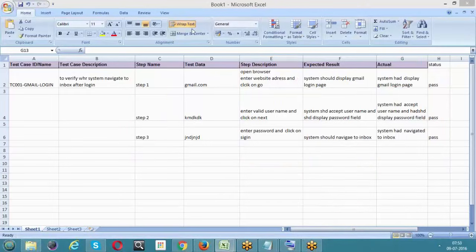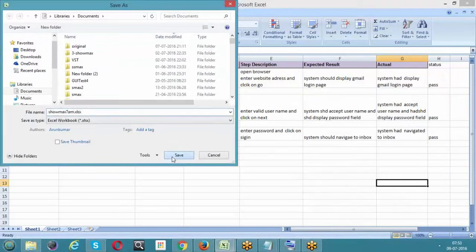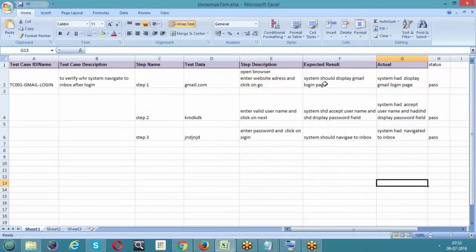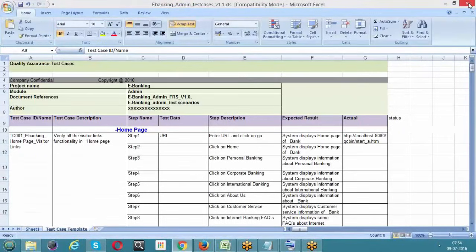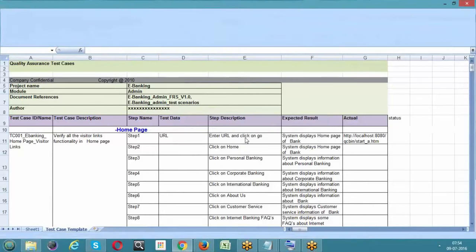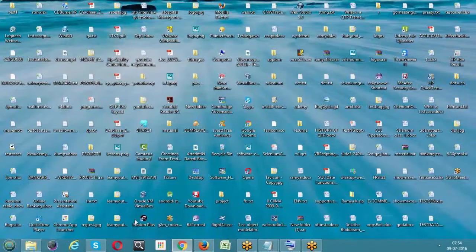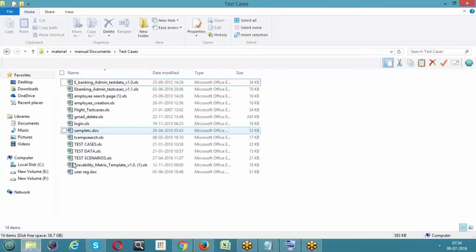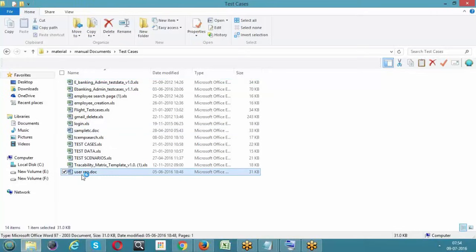Now let me save this so that I can send you this document for your reference. Okay. Now I have a document with me where I have a few pieces of information. So let's write test cases for this.